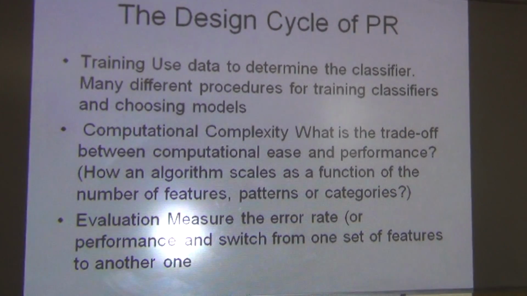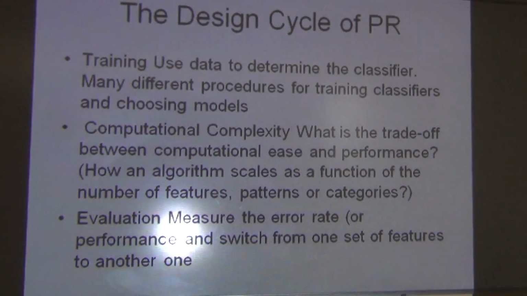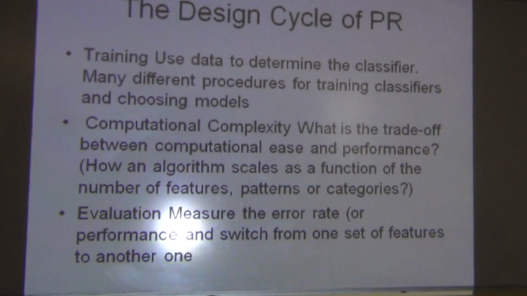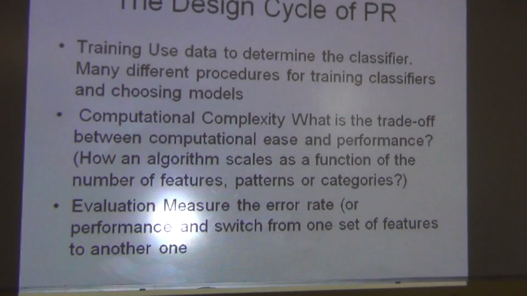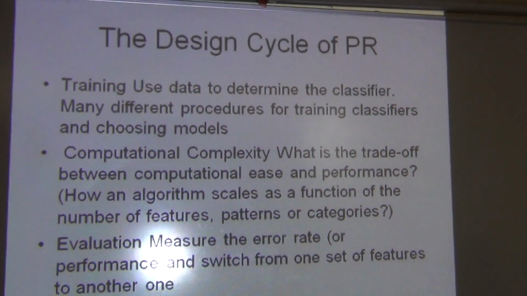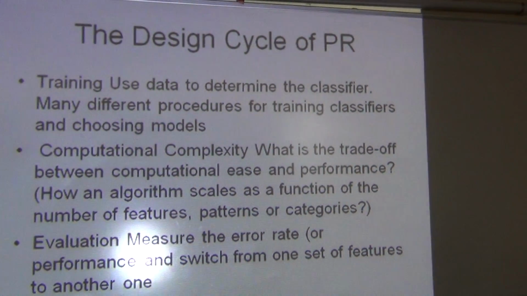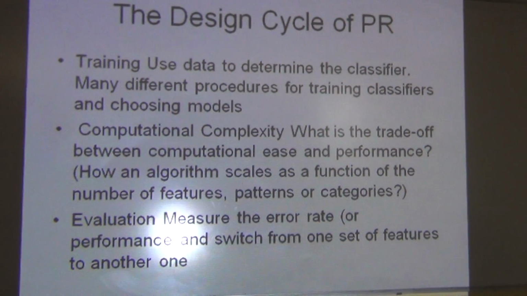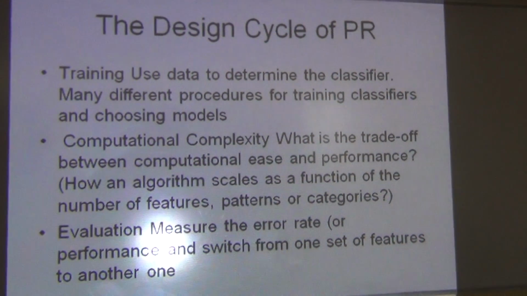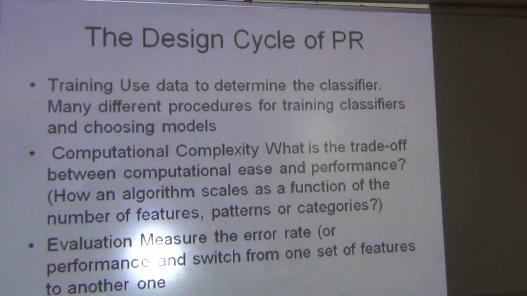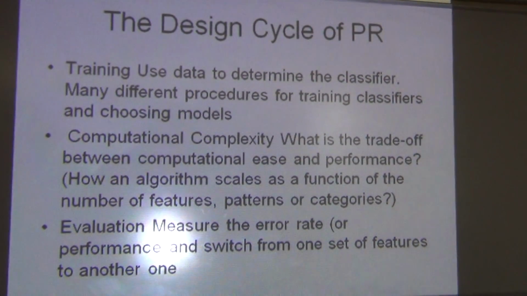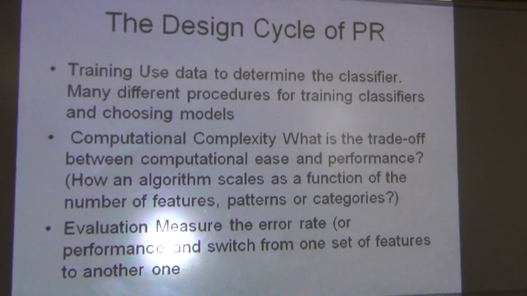Computational complexity means the trade-off between computational ease and performance. How easy the system is and how well it is performing. This is the computational complexity. That means how an algorithm scales as a function of the number of features, patterns and categories. Computational complexity covers that in future if you add some more features, it will be scalable. How scalable is your algorithm with features, patterns and categories.